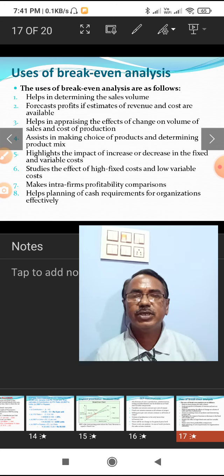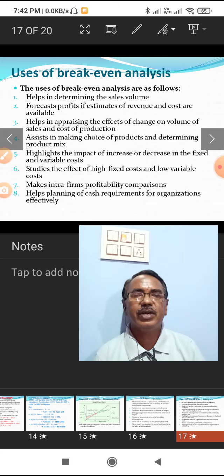Then next, it helps in appraising the effects of change on volume of sales and cost of production. We can analyze the change in volume and change in production with the help of break-even analysis. It assists in making the choice of product and determining the product mix.